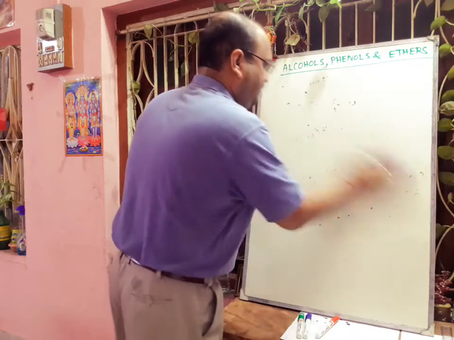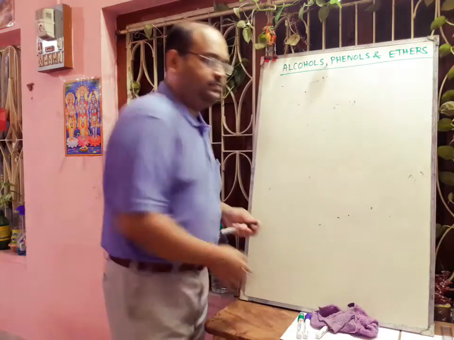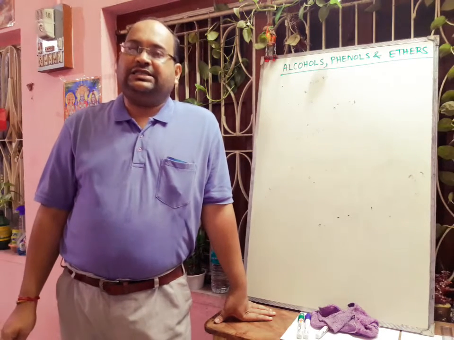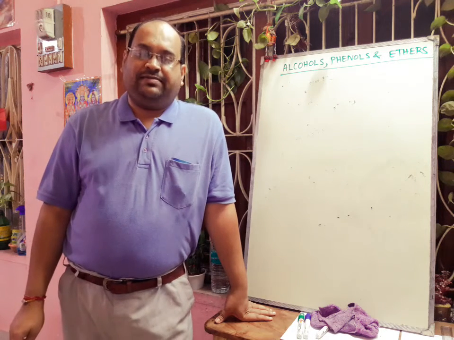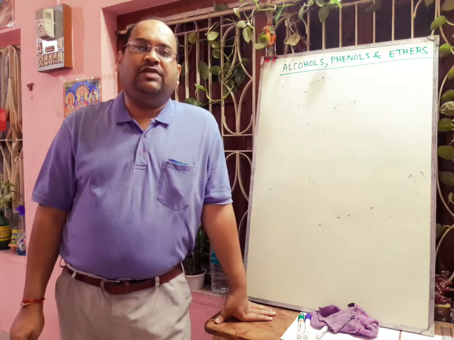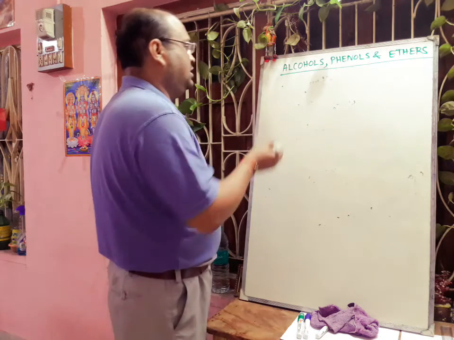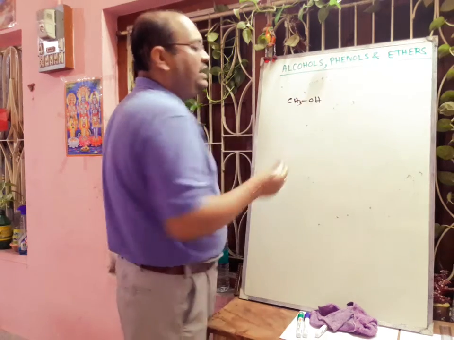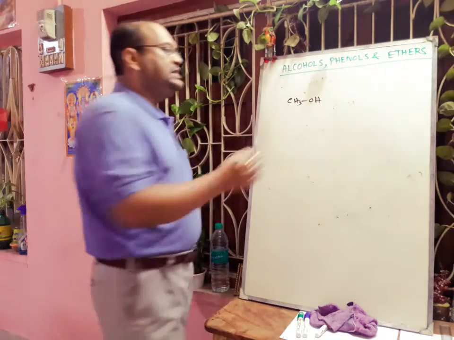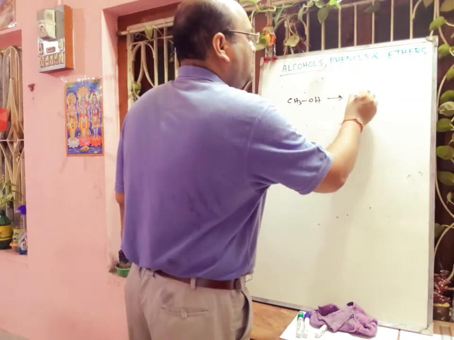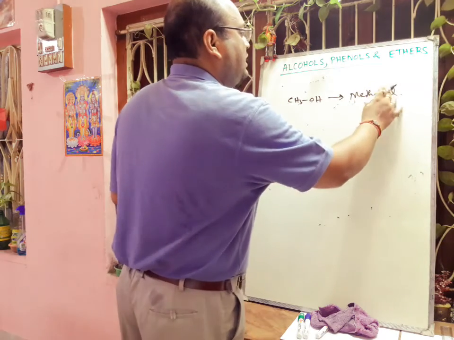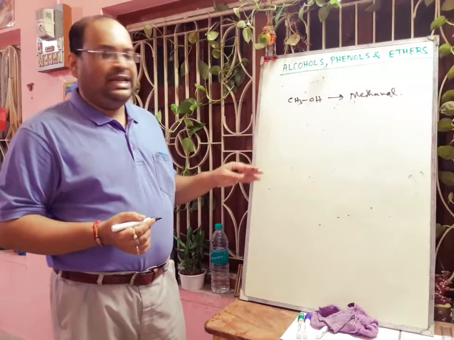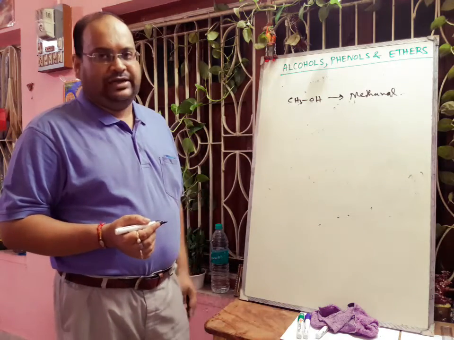Next we will discuss the nomenclature. Nomenclature we have already studied in class 11. So here I am discussing only 1-2 examples. Suppose CH3OH, its common name is methyl alcohol and its IUPAC name is methanol. Actually, in case of alcohol, the IUPAC name is alkanol. After alkane, E is dropped and OL is added.